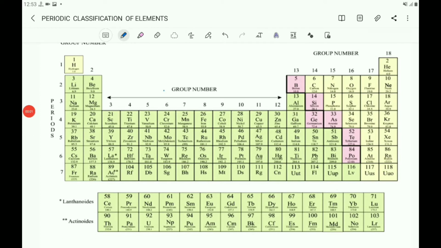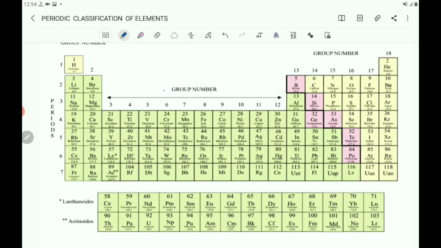Here you observe that there are 7 elements in the first group. First group contains 7 elements: hydrogen, lithium, sodium, potassium, rubidium, cesium and francium, and their atomic symbols are noted here: H, Li, Na, K, Rb, Cs, Fr.